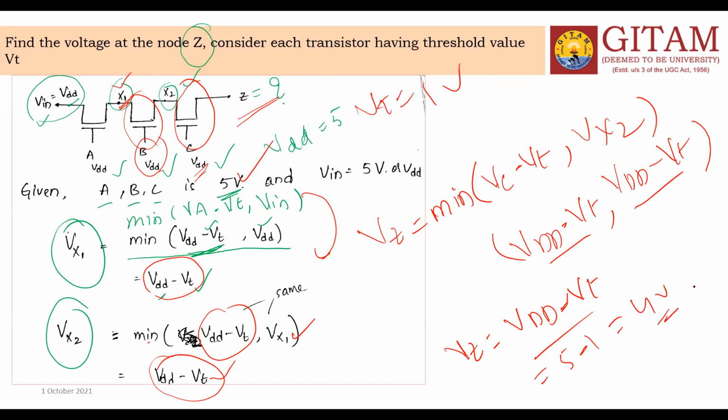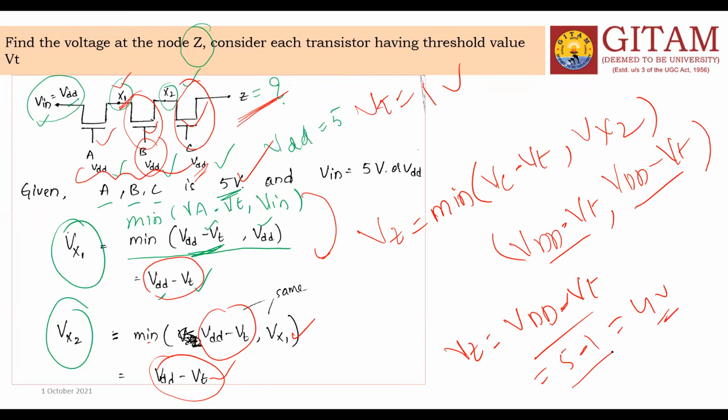So from this you can understand, whenever 3 N-pass transistors are connected in series, the output is VDD minus 1 threshold value. Even though there are 3 transistors present in the logic circuit, the output is only lower than VDD by 1 threshold value.